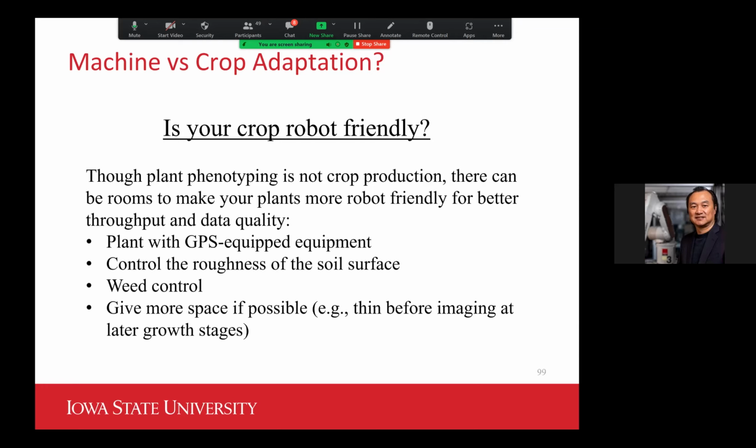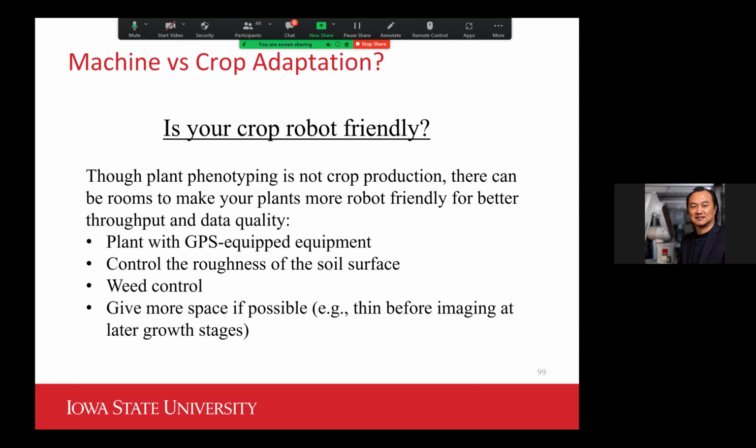So is there any room for us to have a consolidation between the robotics engineers and the plant scientists?